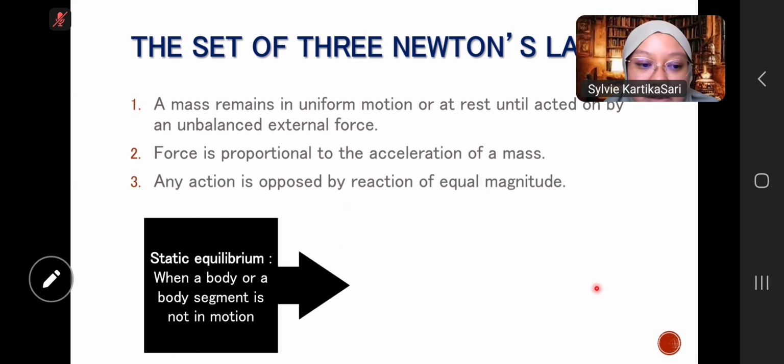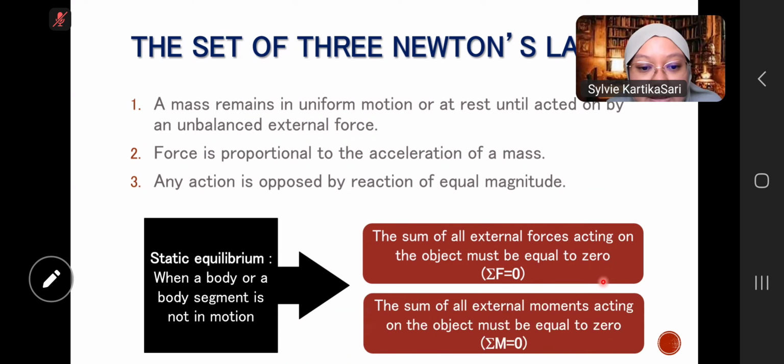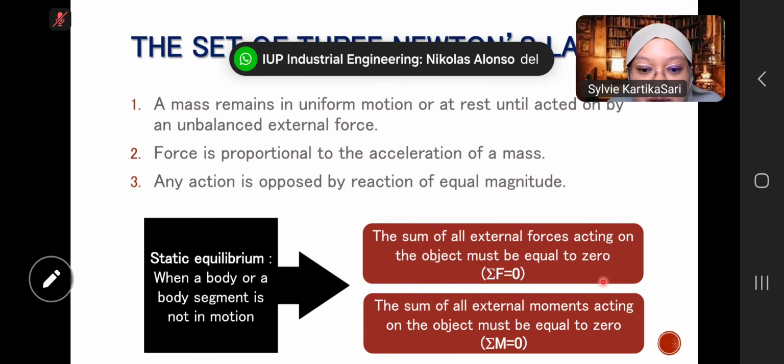So static equilibrium is when a body or a body segment is not in motion. It's in a static condition. So the sum of all external forces acting on the object must be equal to 0. That is the first Newton's law. Then the sum of all external moments acting on the object must also be equal to 0.